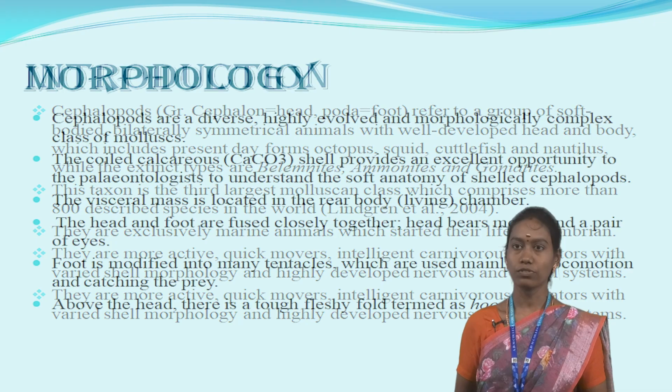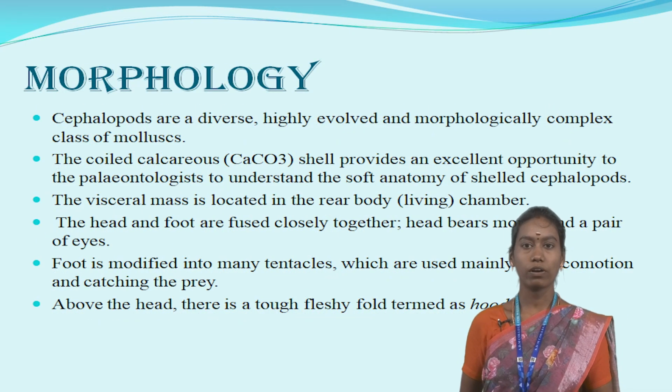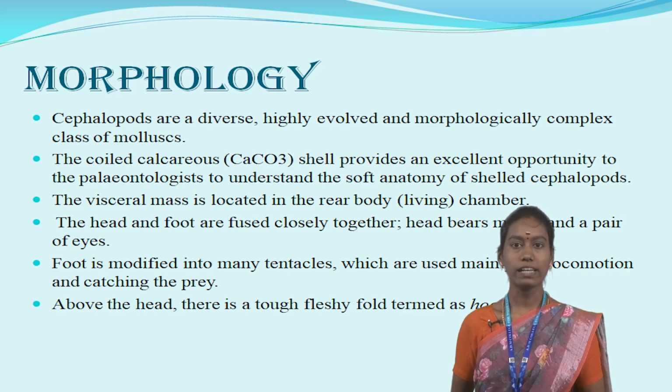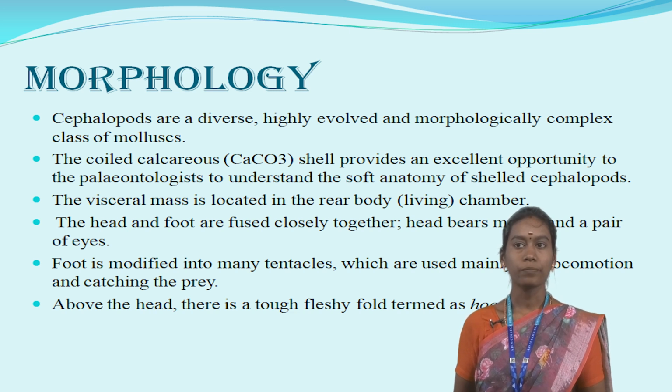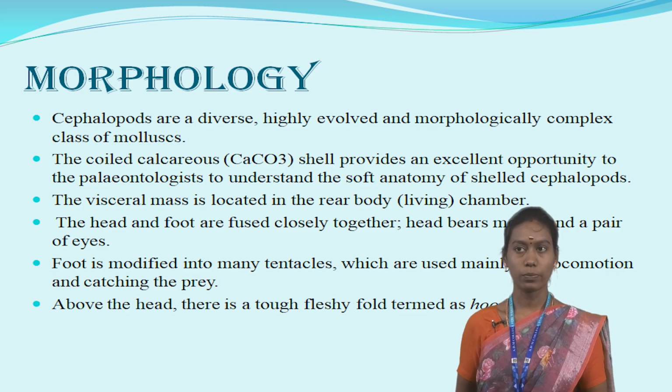Then morphology of cephalopods. Cephalopods are a diverse, highly evolved and morphologically complex class of Mollusca. The coiled calcareous shell, which means the shell is composed of CaCO3, provides an excellent opportunity to the paleontologist to understand the soft anatomy of the shelled cephalopods.